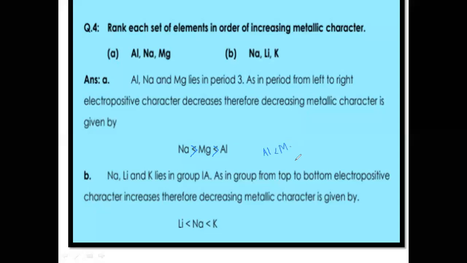Lithium, sodium, potassium belong to the same group, and the metallic character increases as we go down the group. So potassium is more metallic than sodium, and sodium in turn is more metallic than lithium. This is correct.